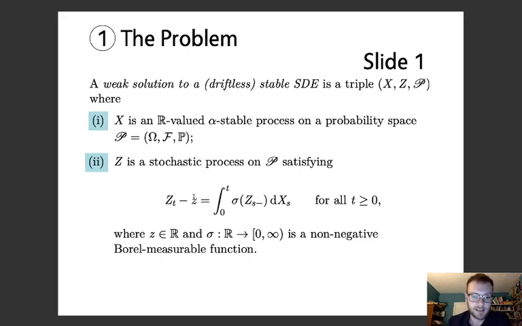So this little z is the issuing point of this solution process on the real line, and sigma is a non-negative Borel measurable function. This is then integrating over the path of the stable process.